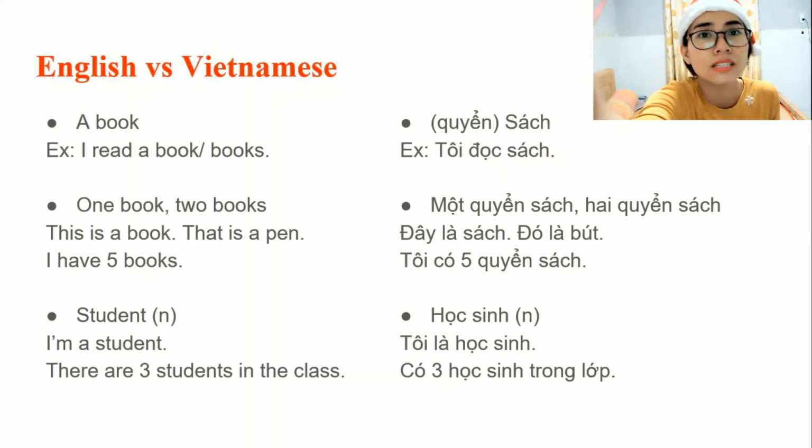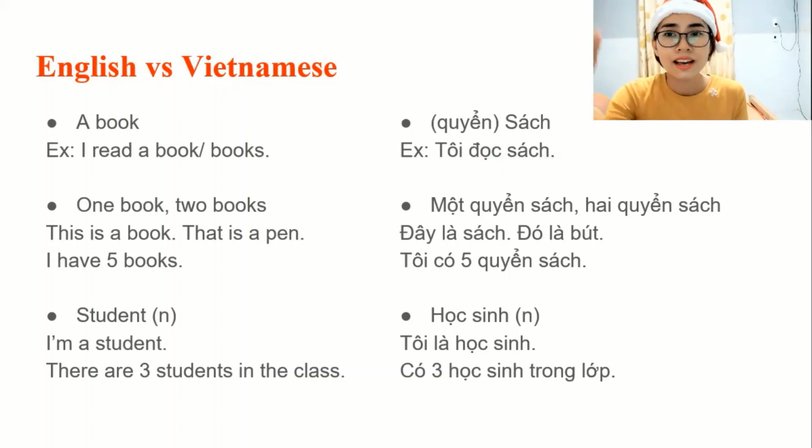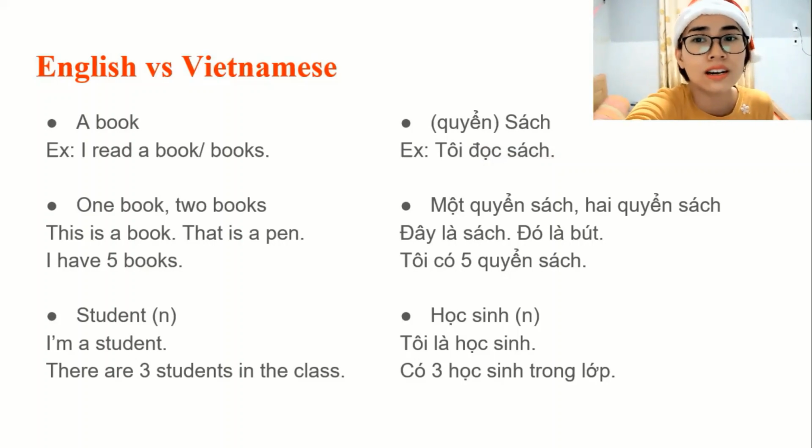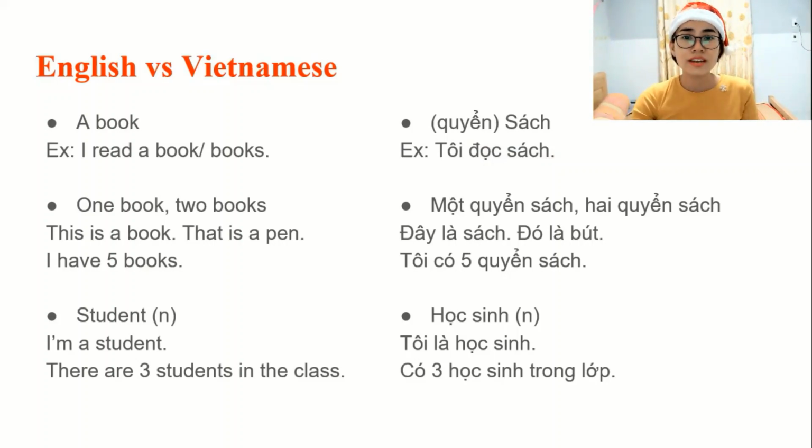In this sentence, you don't mention how many books I read. You just say read book, đọc sách. So in this case, we don't need a classifier for sách. Quyển is the classifier for things that look like books. Đọc sách. We don't have to say how many books you read, or be very specific like in English.